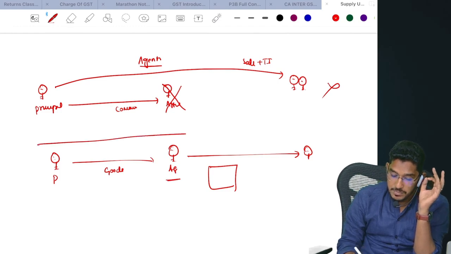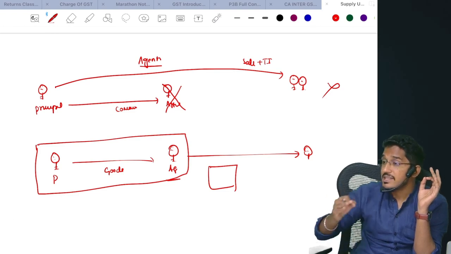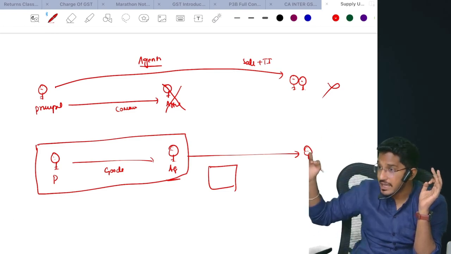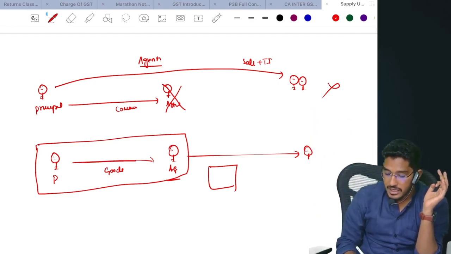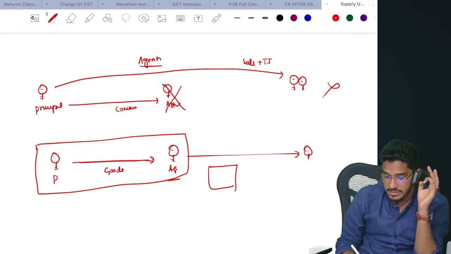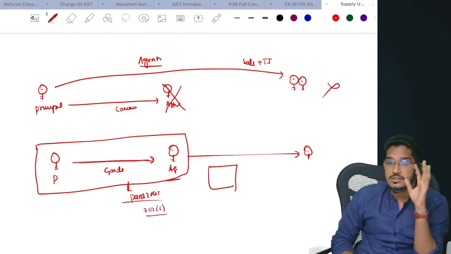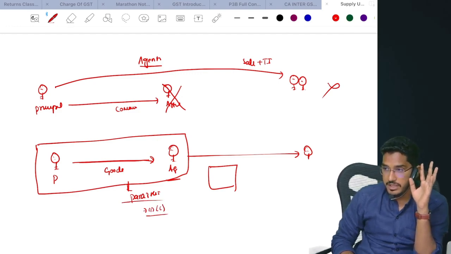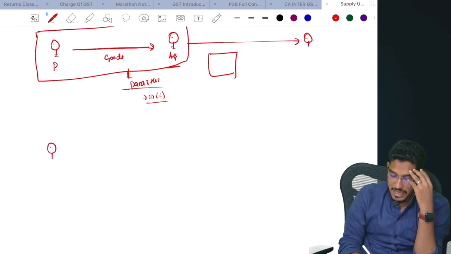So when the principal is sending the goods to the agent without a consideration, and such agent will make a further supply and he will give the invoice in his own name, then to those agents, if you are transferring the goods even without consideration, still that activity will qualify as supply. That activity will fall under para number 3 of schedule 1, and this activity will qualify as supply under section 7 subsection 1 clause C. Comfortable everybody till here?